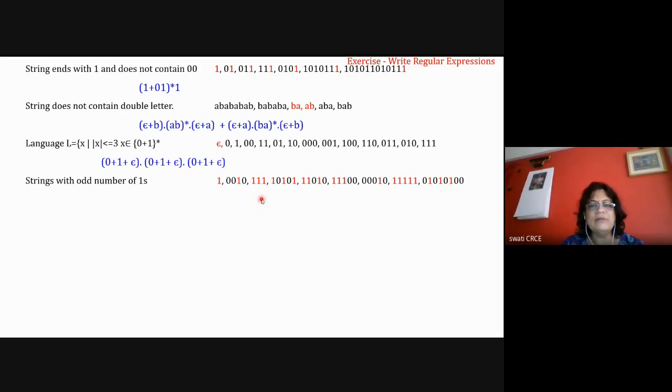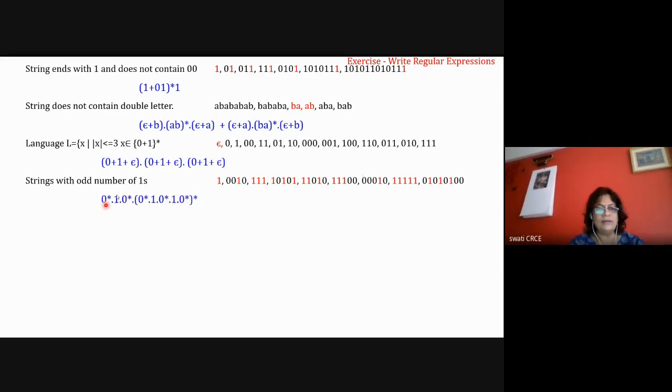After that, ones can be there, and in between them zeros are there. So the regular expression is 0*10*, and in the bracket the zeros before and after with two ones, and bracket star.